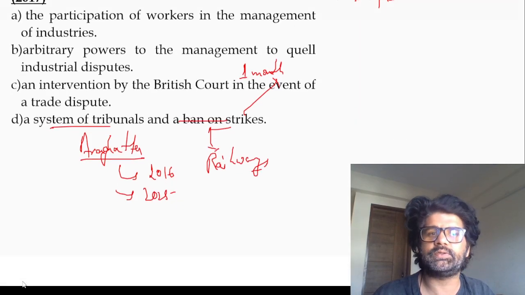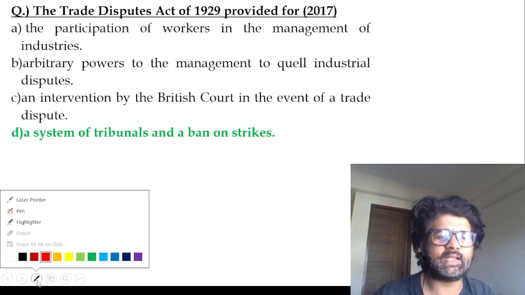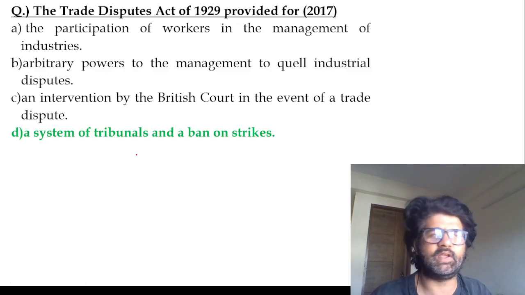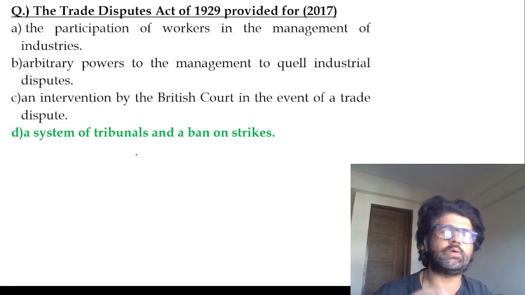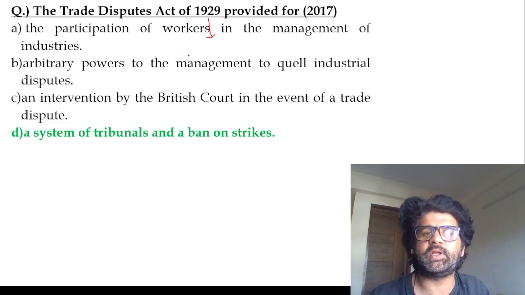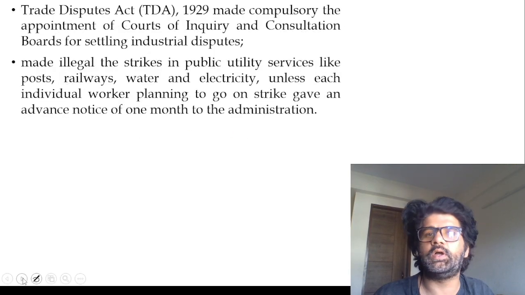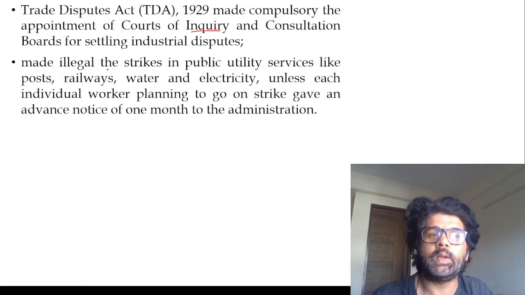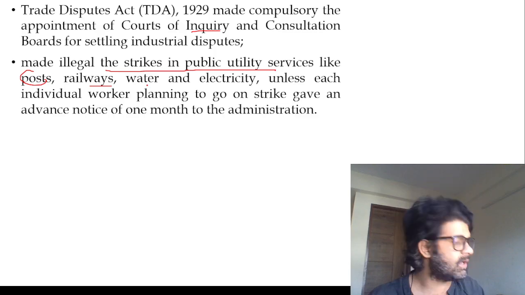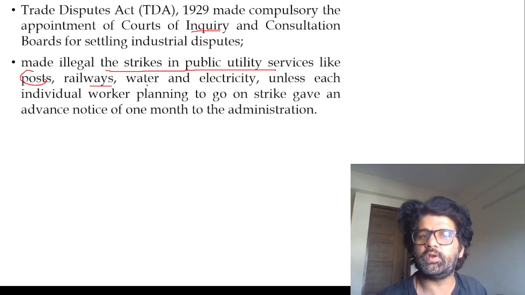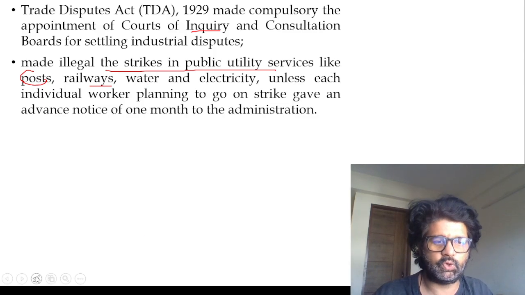But you can also understand why this act came. Socialism, socialistic waves, people protesting, this and that. That was the vogue in 1920s. Hindustan Republican Association became Hindustan Socialist Republican Association. All these things were happening. Britishers were a little worried, and that's why they came up with this Trade Disputes Act. Made compulsory the appointment of court. You can see all these things. Made illegal the strikes in public utility services, post, railways. Even right now, think if some people in railways go on strike, what will happen then? How will railway run, right? So you can understand why 1 month notice was asked from them.